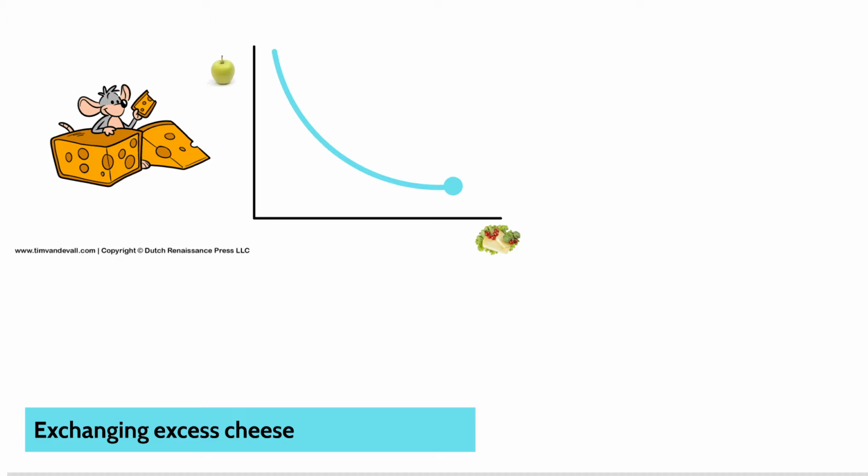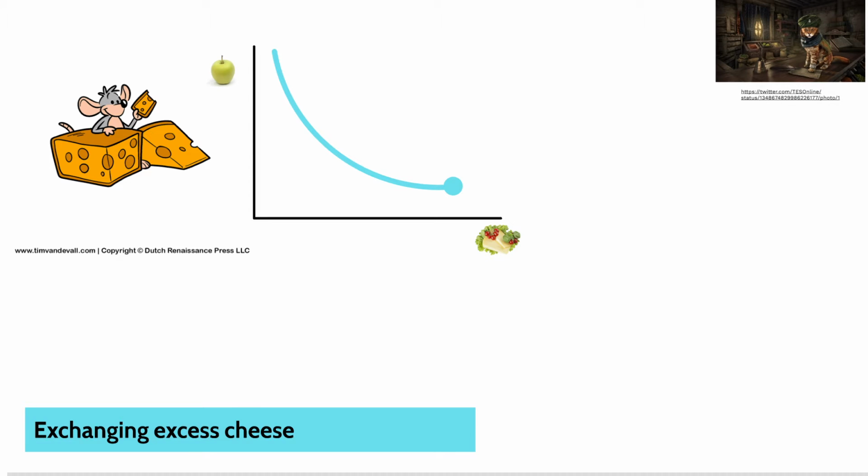To exchange, Mr. Mouse requires a willing partner. This is where our friend Miss Kitty returns. Originally, Miss Kitty was going to sell Mr. Mouse things, but he ran off to New World and purchased all this cheese. However, she is interested in a potential barter transaction, which would allow the two of them to exchange cheese and apples.